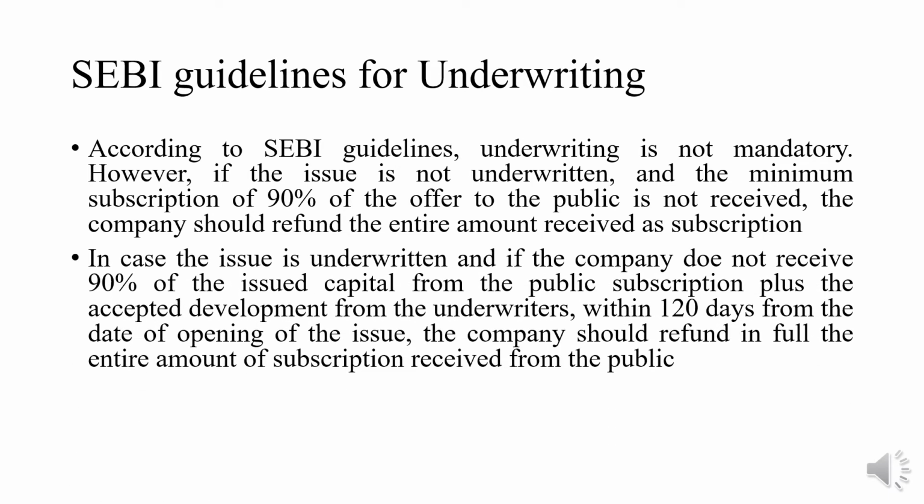In case the issue is underwritten and the company does not receive 90% of the issued capital from the public's subscription plus the accepted devolvement from the underwriters within 120 days from the date of opening of the issue, the company should refund in full the entire amount of the subscription received from the public. So in that case also, within 120 days, the company has to refund the entire amount collected from the underwriters and from the public.